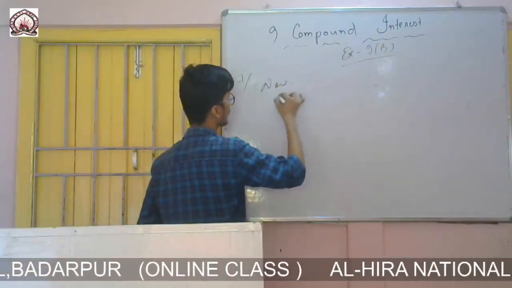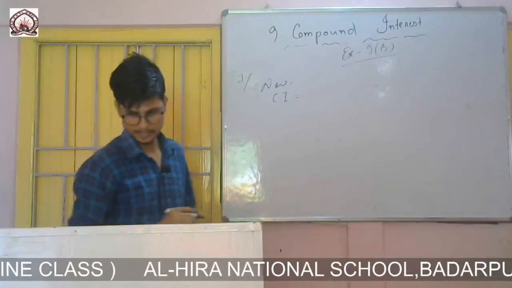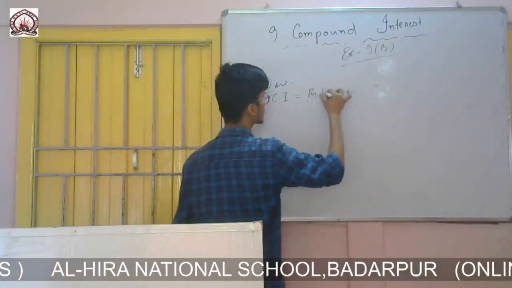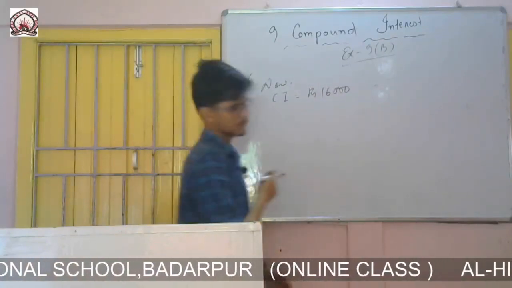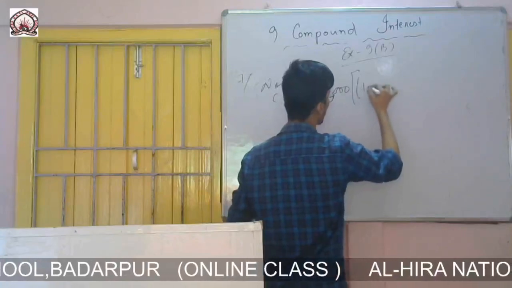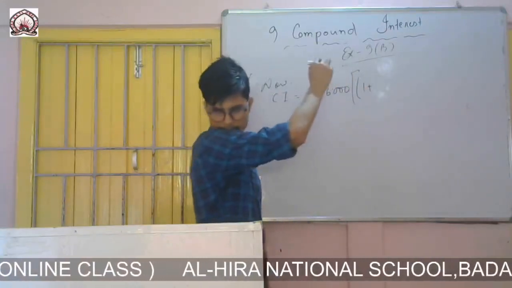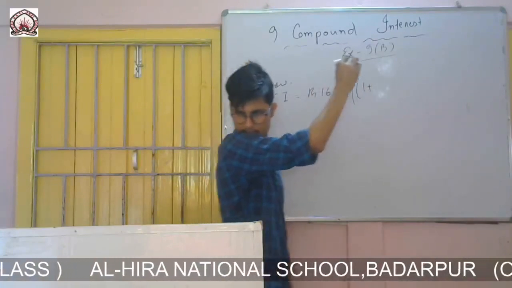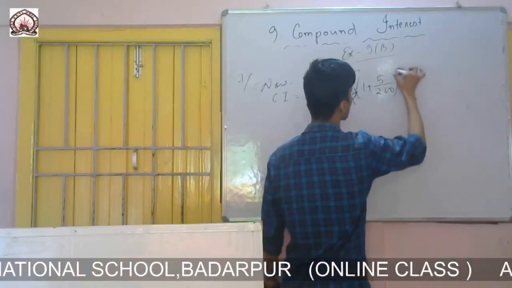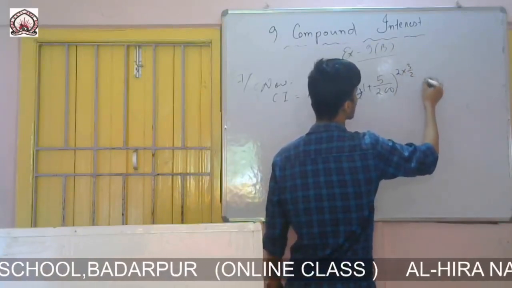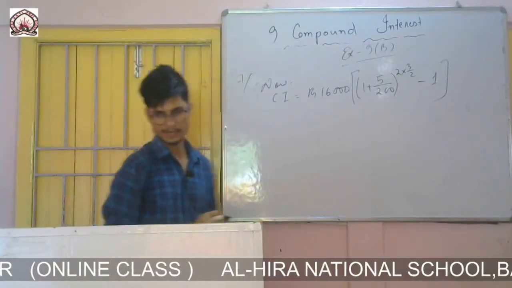Now CI equals, directly we are writing, principal given rupees 16,000, then 1 plus R by 200, rate it was 10% maybe, yes, sorry, 5 by 200 to the power twice n, 2 into 3/2 minus 1.